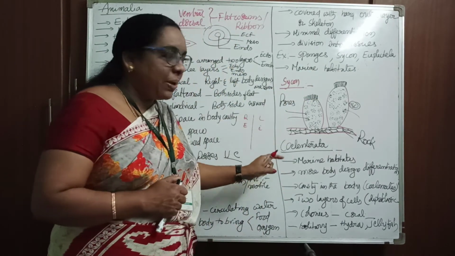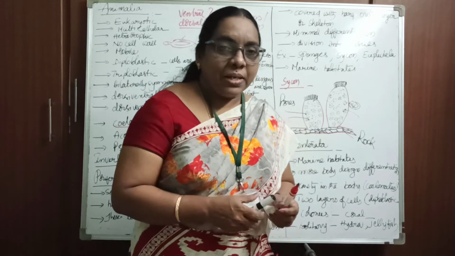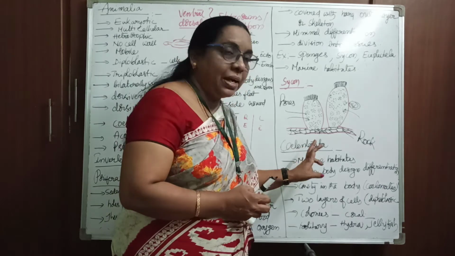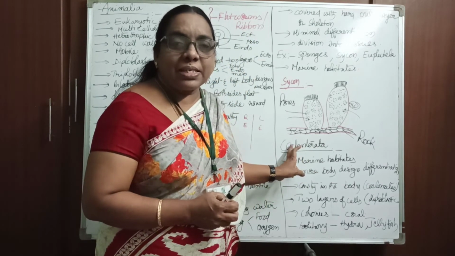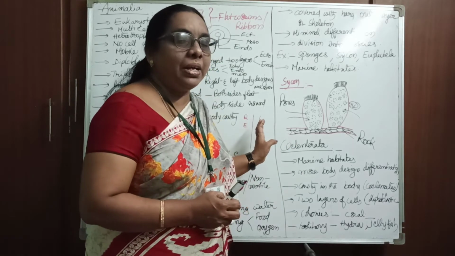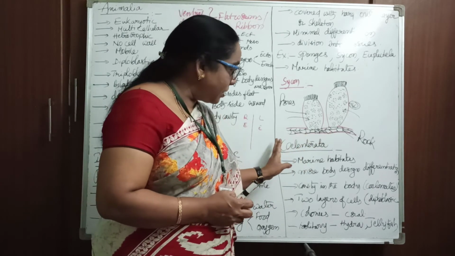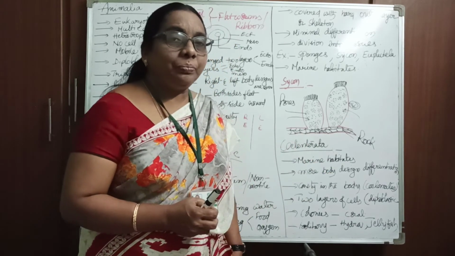Let me explain the second phylum. That second phylum is Coelenterata. The spelling is Coelenterata, but here we do not pronounce the O, exactly like how you read coelom. Don't say it as it is spelled; the O should not be pronounced.